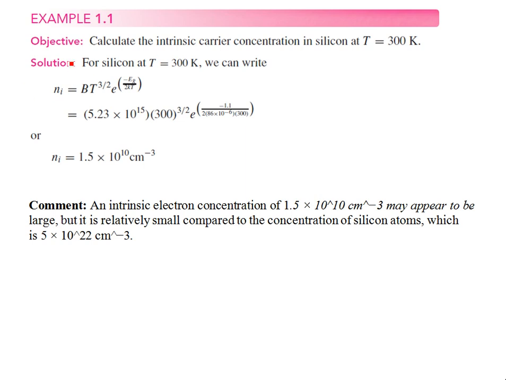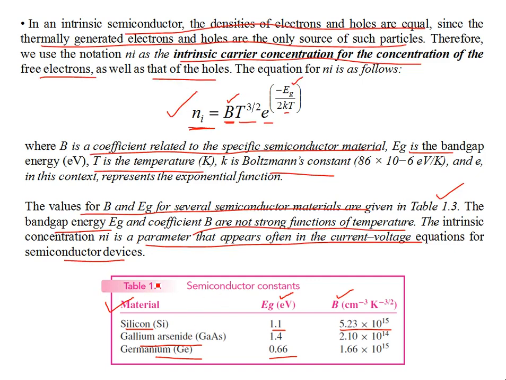Now here is a simple example. It says to calculate the intrinsic carrier concentration for silicon. So the material is silicon, and you are given the temperature. In order to calculate the concentration of the electrons and holes, which are of course equal, you can just plug in those values for silicon. T is 300 Kelvin, and you have the Boltzmann constant. The band gap is 1.1 eV, as we can see from table 1.3, and B is 5.23 into 10 to the power 15.